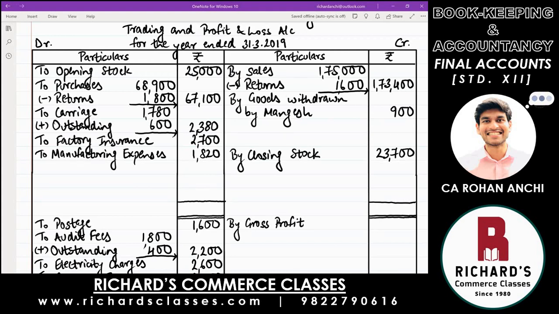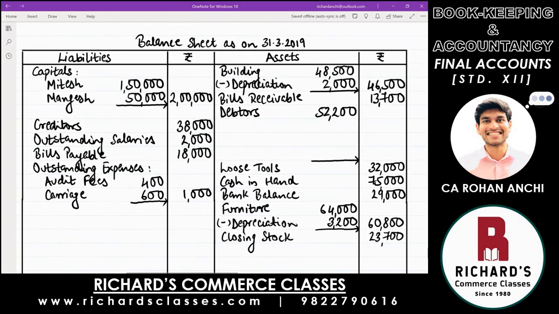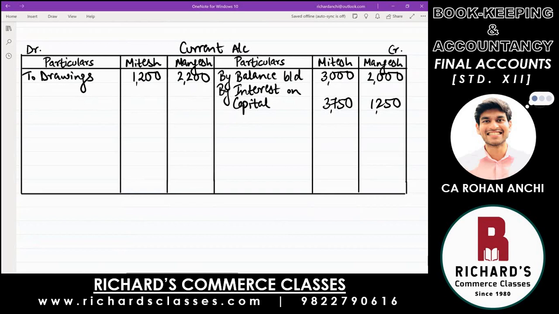You know that for the second effect, there has to be a debit to this. And since it relates to partners, it has to affect the current account as well. So you will go to the current account for the second effect. Where you already wrote drawings once, the same place will again take the second effect. Credit is done. For the second debit effect, write here to drawings, and to differentiate you can write goods in brackets.